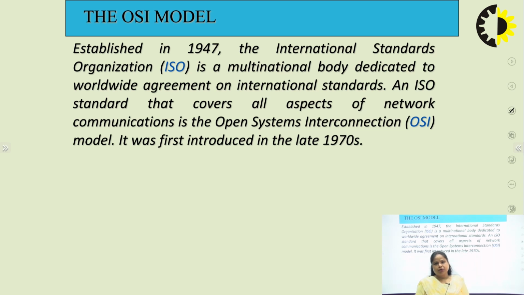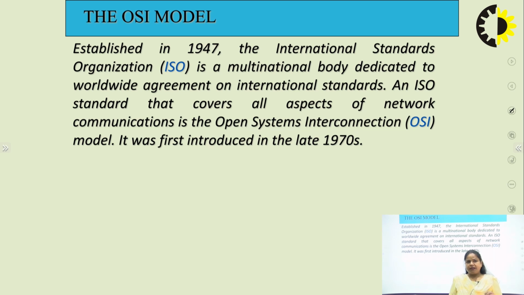The OSI model is provided by the ISO standard and covers all the aspects of network communication, when we are talking about transmitting data from one source to the destination machine. We can say this model was established in 1947.